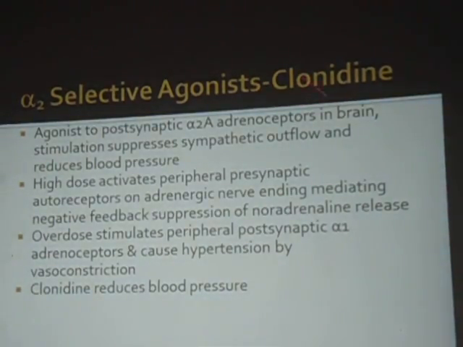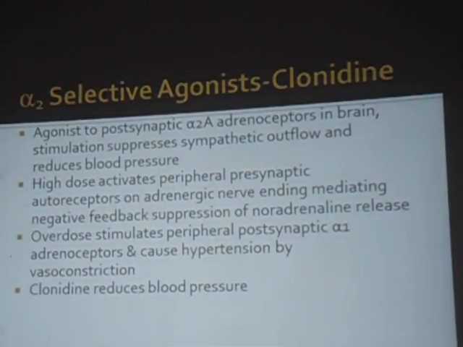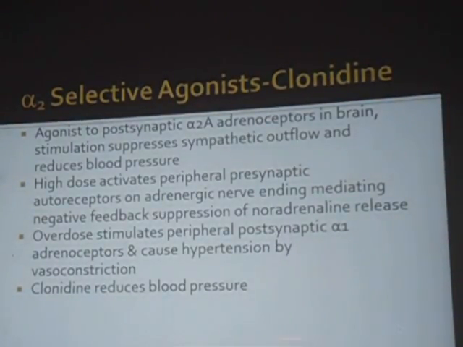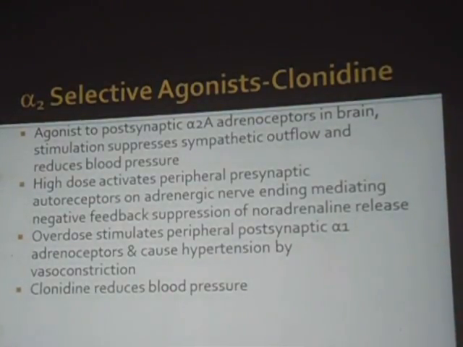So, alpha 2 agonist, something like methyldopa we saw. Okay, it is a centrally acting agent. Here clonidine reduces the blood pressure. It is a centrally acting alpha 2 agonist which can decrease the blood pressure. Okay, so it is an agonist at postsynaptic alpha adrenergic receptors in the brain and suppresses sympathetic flow and reduces blood pressure, by alpha action, central CNS action.